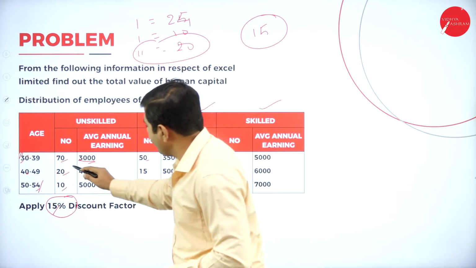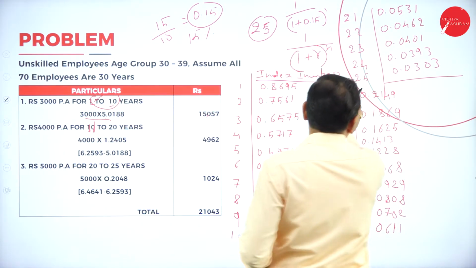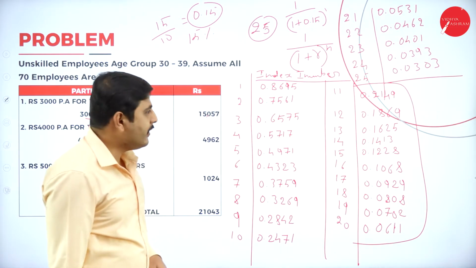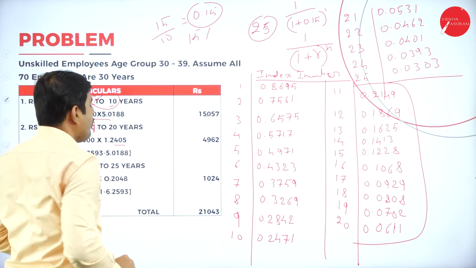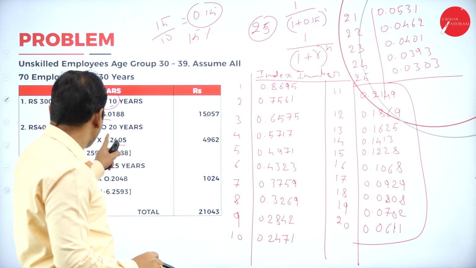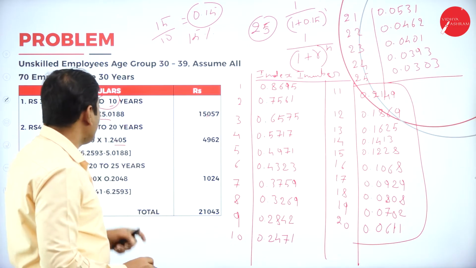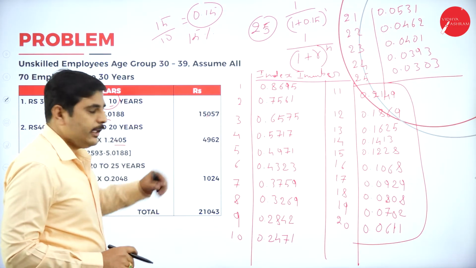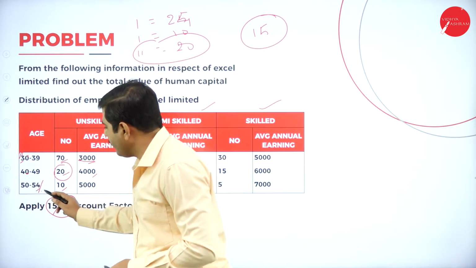From the next 10 years, how many employees do we have? 20 employees. So we should take from 11 to 20 years. If you add this, you'll get 1.2405. Multiply with 4,000, you'll get 4,962. So 4,962.